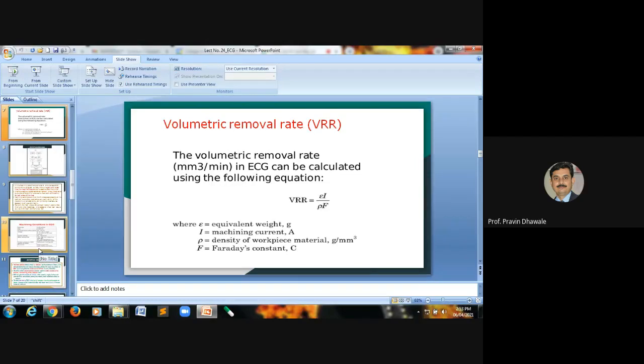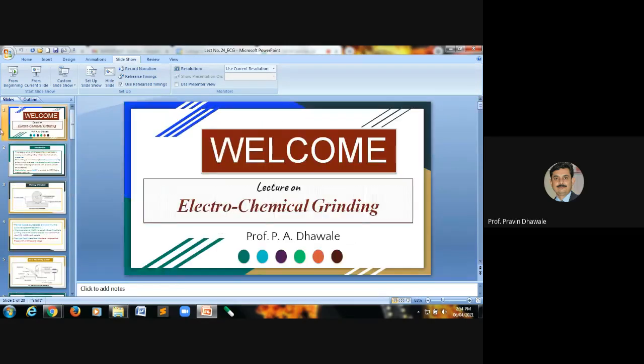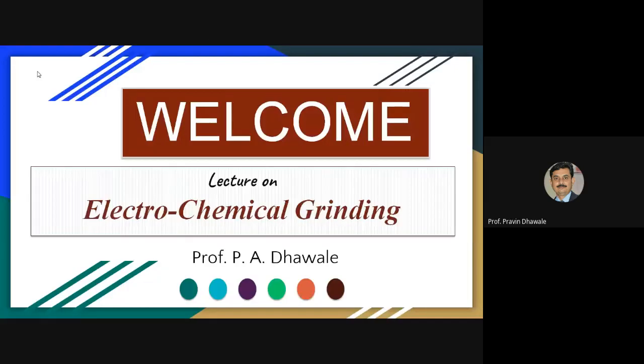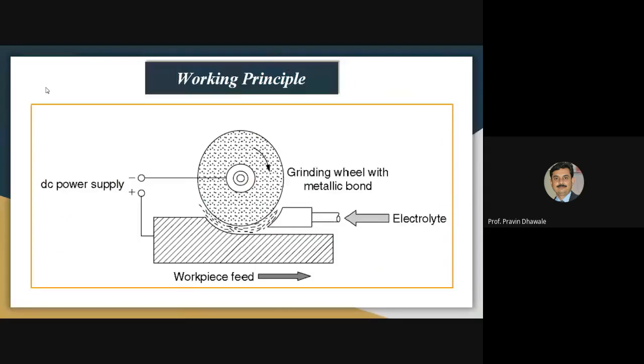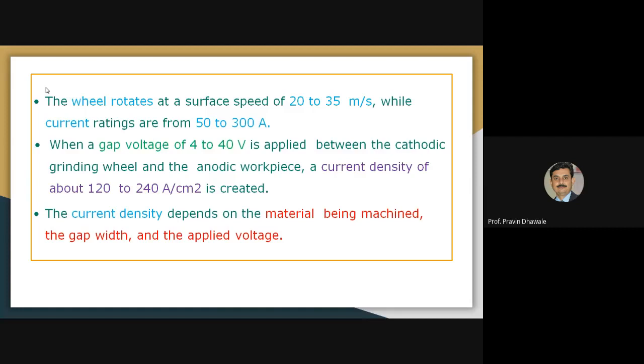In this way, we have covered the electrochemical grinding process in detail. If you have any doubt regarding this electrochemical grinding process, please ask me. This is a simple working principle, diagrammatically explained in a simple manner.